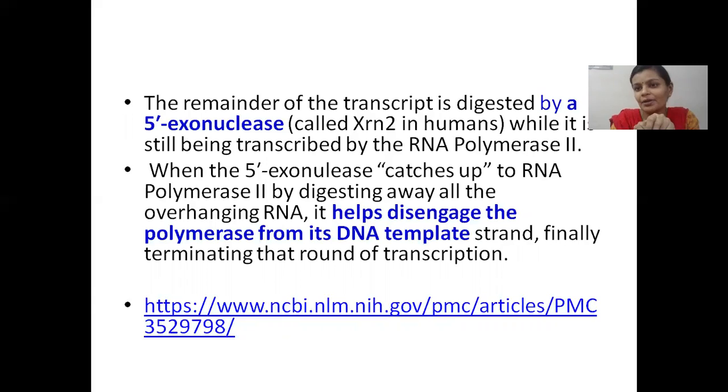And when RNA polymerase and exonuclease meet, RNA polymerase understands that it is time to stop transcribing. The pre-mRNA has already been cleaved by this time. So it's time to stop transcribing and disengage from the DNA. So that's how it happens. So this is the process of transcription in eukaryotes.